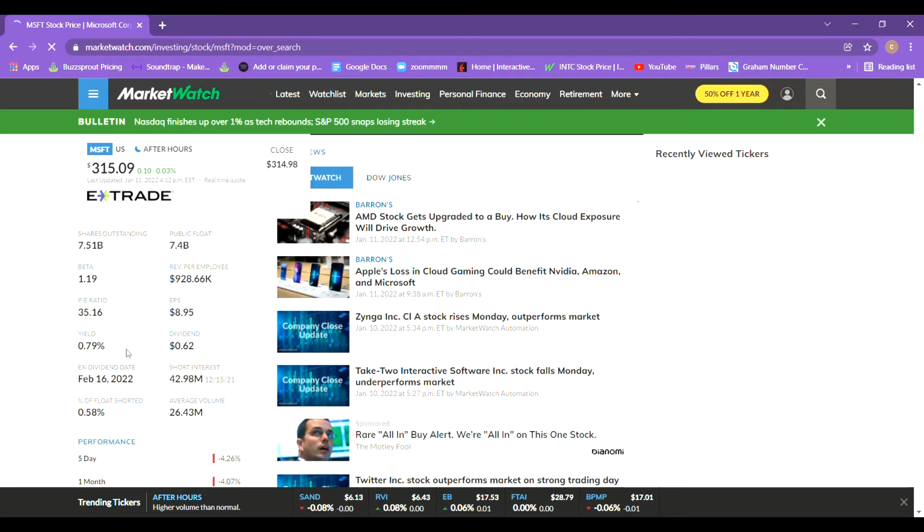Secondly, I want to see if they offer any dividends, which they currently do. Their yield is at 0.79%, which comes out to about 62 cents per share.